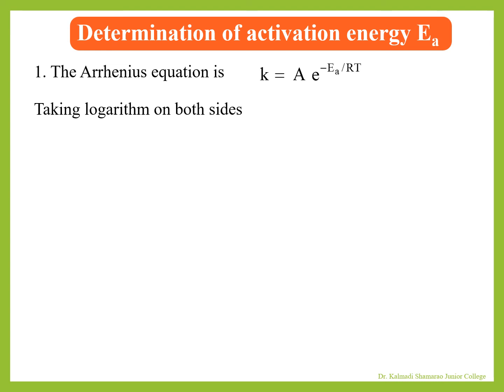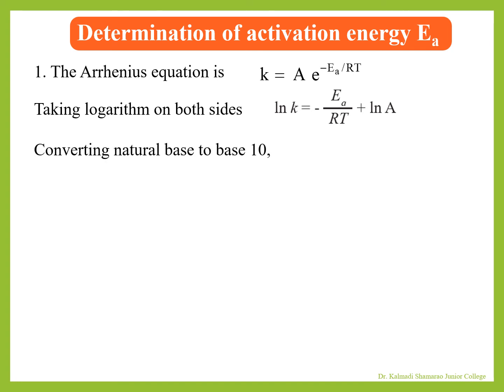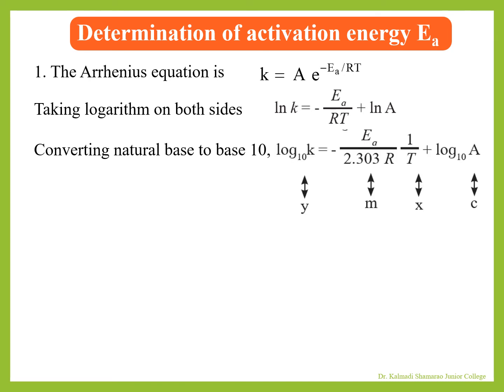Taking logarithm on both sides, ln K = -EA/RT + ln A. Converting natural base to base 10, that is, by multiplying by 2.303 and rearranging the equation, we get log K = -EA/(2.303 R) × 1/T + log A.